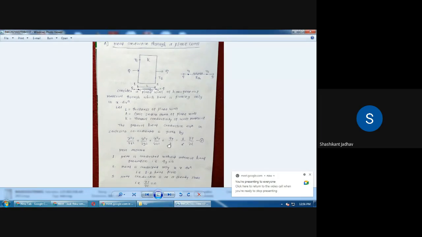Okay. So this is our equation for the heat conduction through the plane wall. So this is the plane wall. Considering the heat transfer through that plane wall is Q. So our aim is to calculate the rate of heat transfer through this plane wall. So for that we consider the general heat conduction equation in Cartesian coordinate system. Then we consider the assumptions.